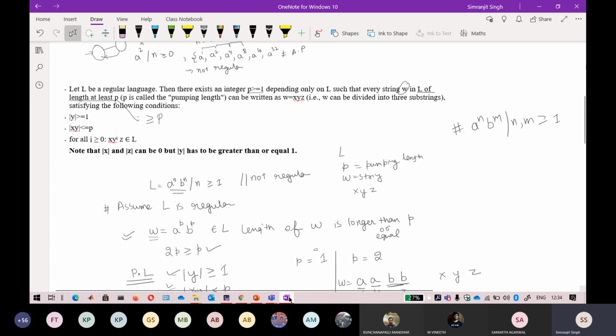Okay, I think the time is up. So again, we will discuss this question in the next class. Don't worry about it. Please revise this pumping lemma. It seems very difficult, but it is very, very easy if you understand the concept that I have taught. I will upload the notes here also. Don't worry about that.